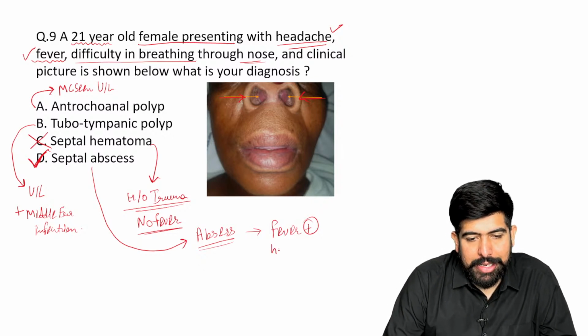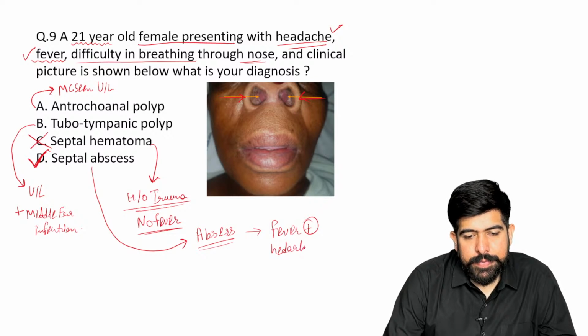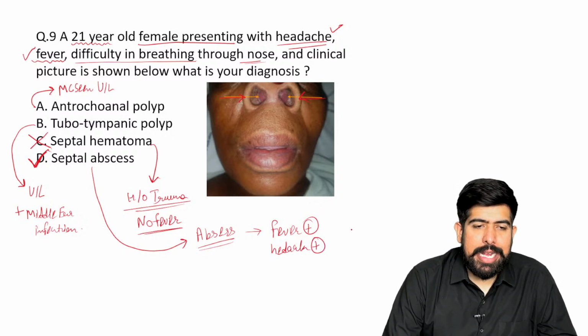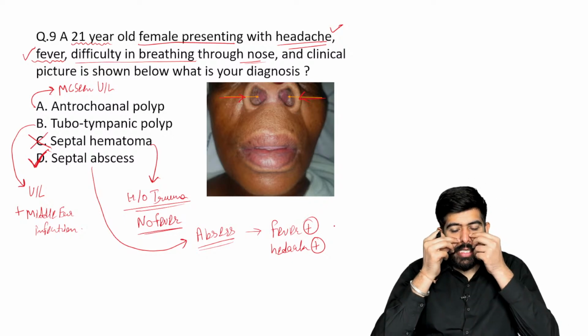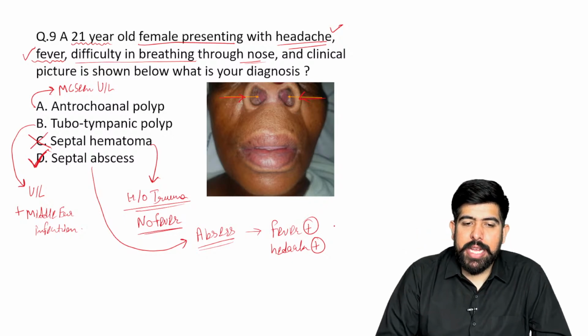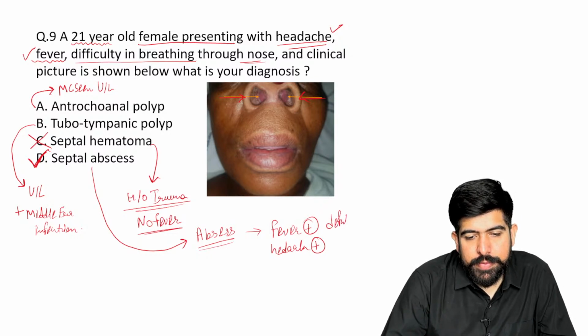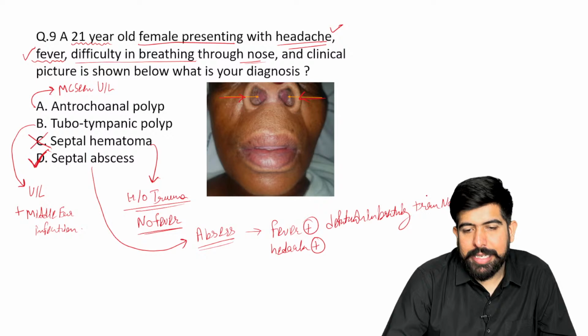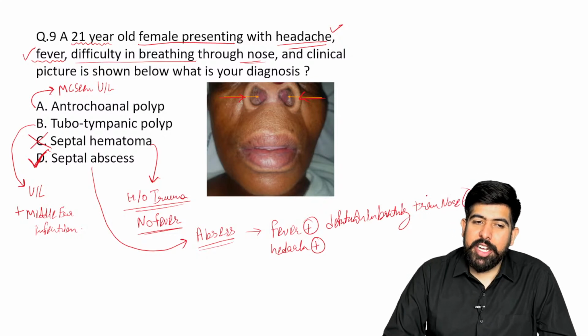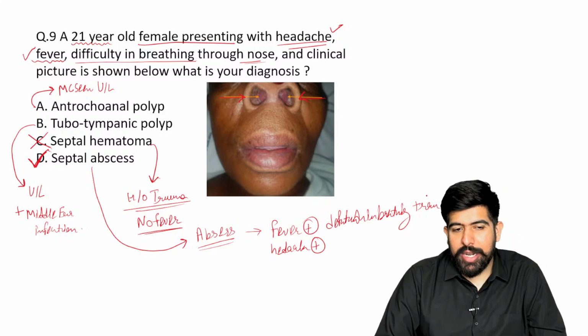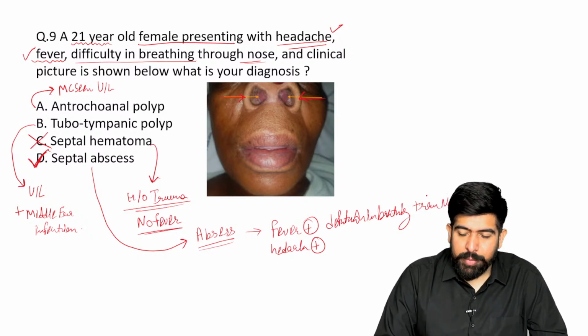Of course, headache is present. As mentioned, the septum will bulge because of the abscess, so of course there is difficulty in breathing through the nose. All of this will be present. Just one thing, related to your fever, is going to confuse you, right?